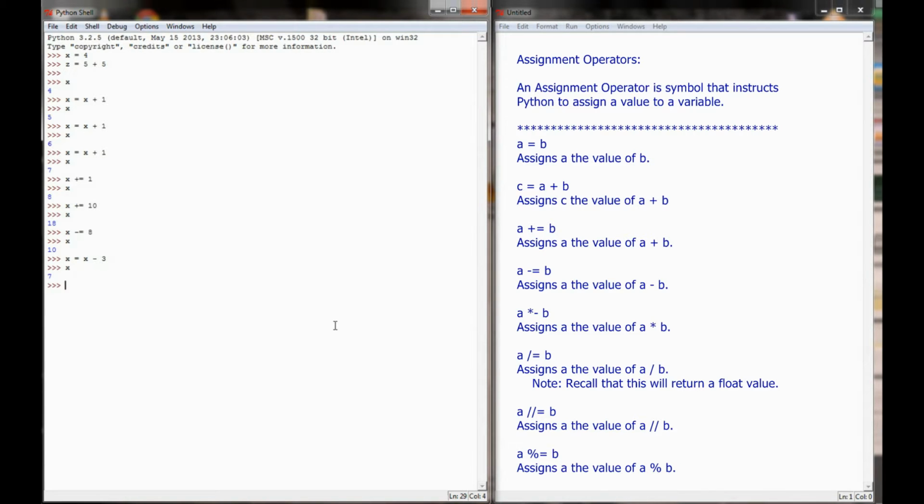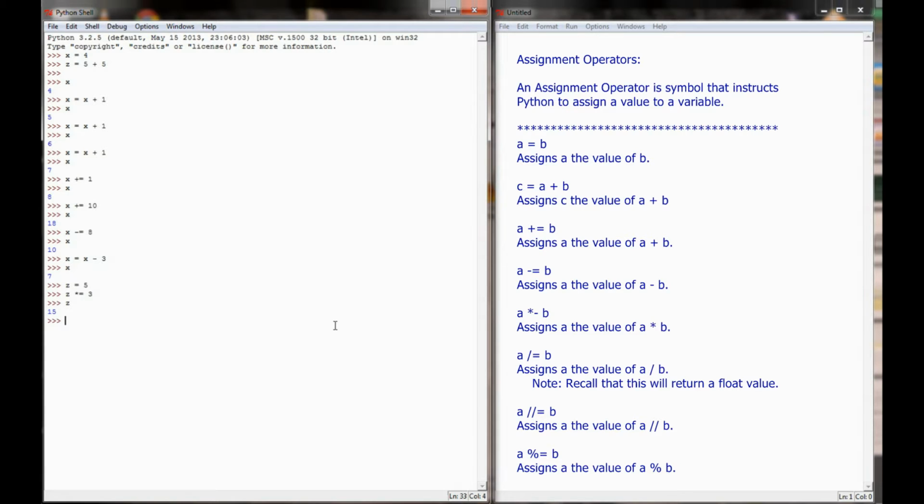I said very simple stuff. And all of your mathematical operators can be combined with the assignment operator equals to quickly revalue variables that are in use. If I set z to a value of 5, and I say z times equals 3, that's the equivalent of taking 5 times 3 and reassigning it to z.